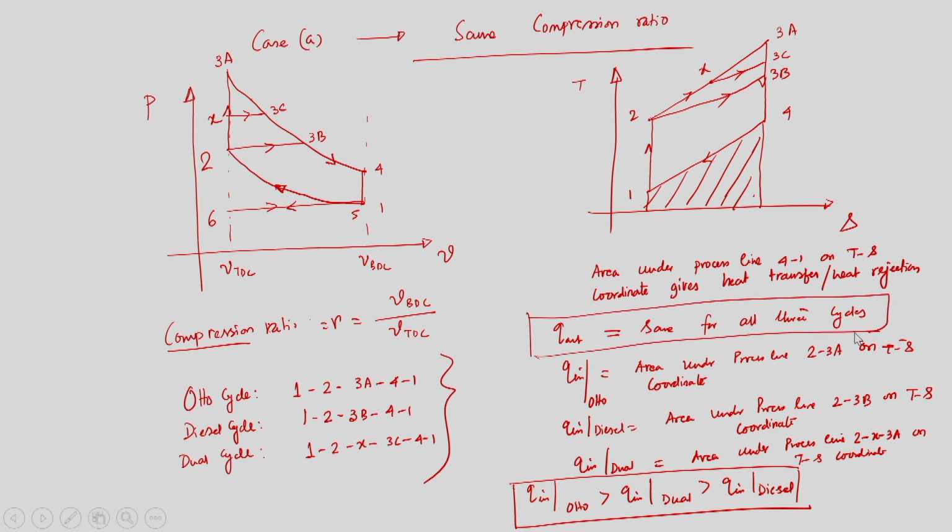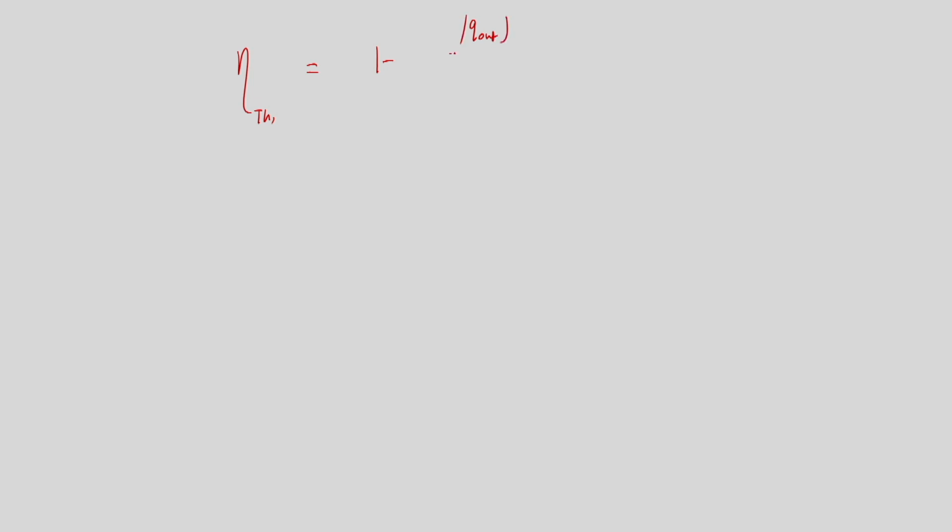Now if we look at the thermal efficiencies, in general the indicated thermal efficiency, irrespective of the cycle, whether it is diesel, dual or Otto, is 1 minus Q out divided by Q in. Q out remains the same for all three cycles, while Q in is changing.